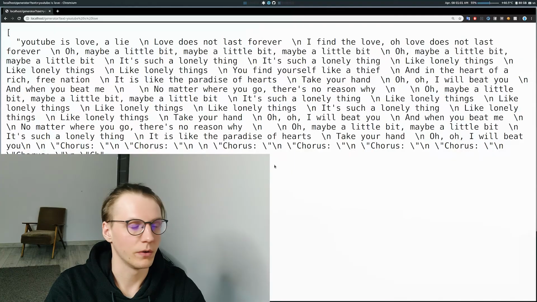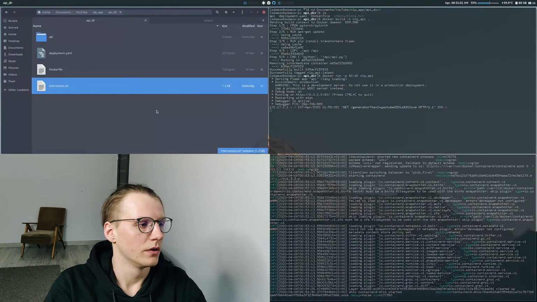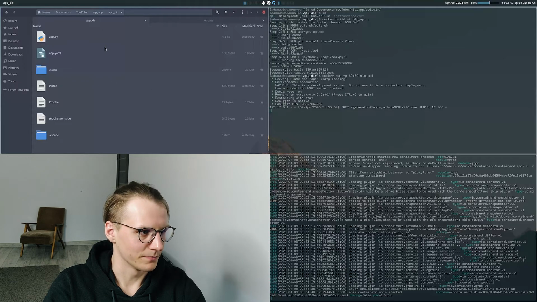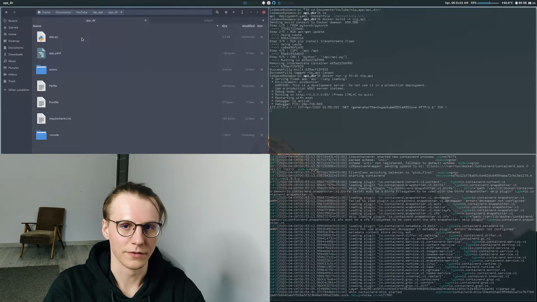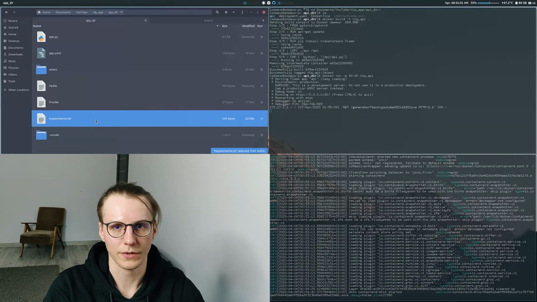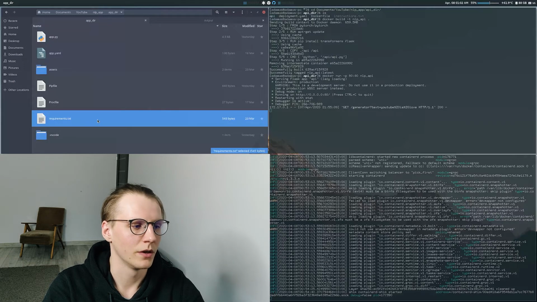So we have the API running, and all we need to do now is run the actual app. So we switch to the app directory. I know there's a bunch of screens, but just be with me. There's a couple of files here, but the main file you're looking at is app.py, and the second one is the requirements. So you can install the requirements either using pip or using a pip environment or conda environment. It's pretty much up to you.